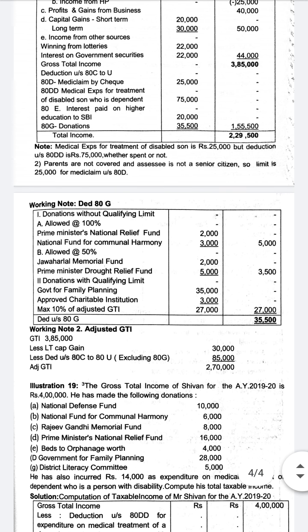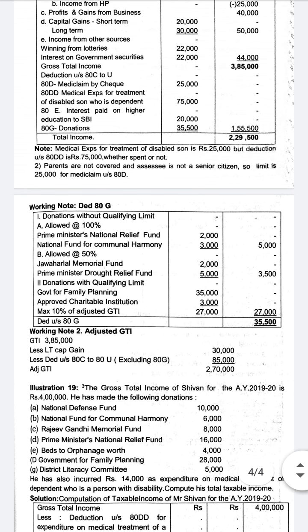Then with limit, government for family planning 35,000, approved charitable institution 38,000. 10% of adjusted gross total income: gross total income is 2,70,000, so 10% is 27,000. So 27,000 or 38,000, whichever is less, 27,000.